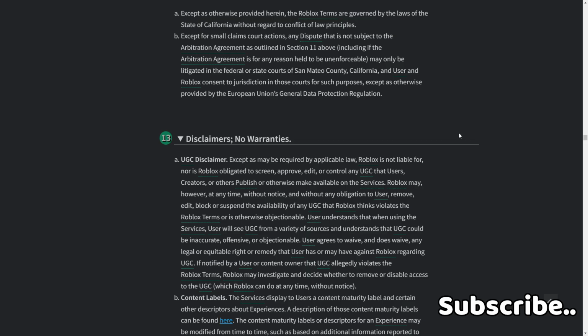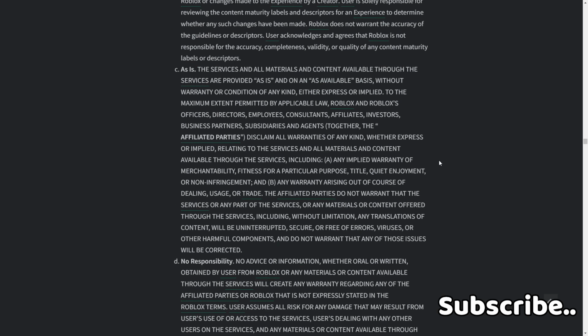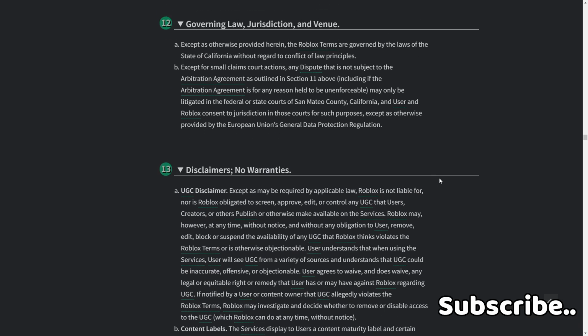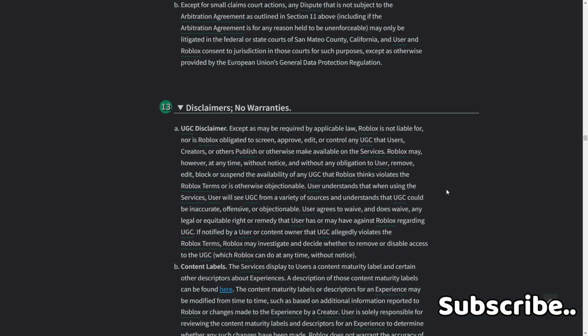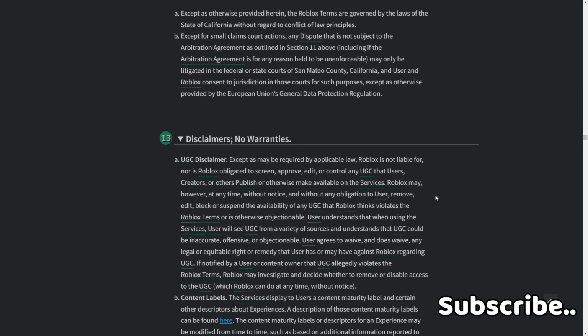13. Disclaimers, no warranties. We're nearly halfway down the page.